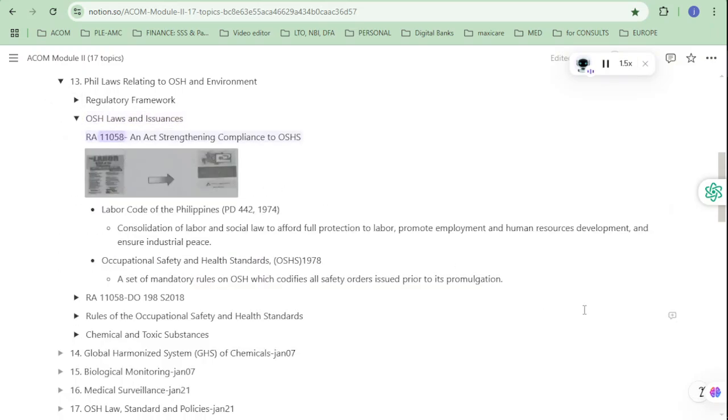RA 11058, an act strengthening compliance to OSHS. Labor Code of the Philippines, PD 442, 1974. Consolidation of labor and social law to afford full protection to labor, promote employment and human resources development, and ensure industrial peace. Occupational Safety and Health Standards, OSHS, 1978. A set of mandatory rules on OSH which codifies all safety orders issued prior to its promulgation.